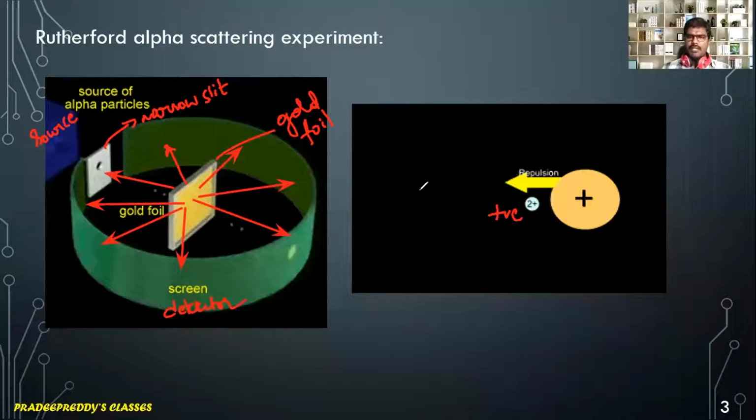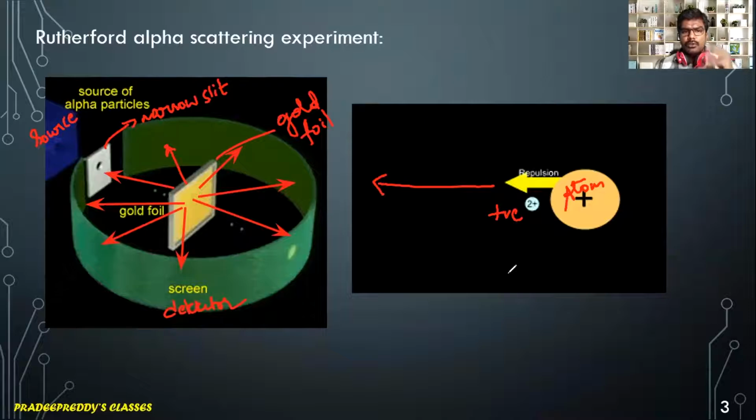And these positively charged particles are coming closer towards this gold foil, and we can take this as one atom, right? So when this positive charge comes closer to this atom, due to the repulsive force acting between that atom and the positively charged alpha particles, it gets reflected back in the same direction.